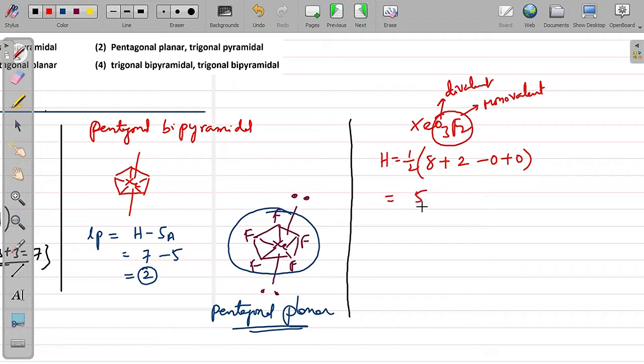So it is 5, that means sp3d. You get 5 in that case. That means geometry wise, it is trigonal bipyramidal. Now let's calculate the lone pairs and see.